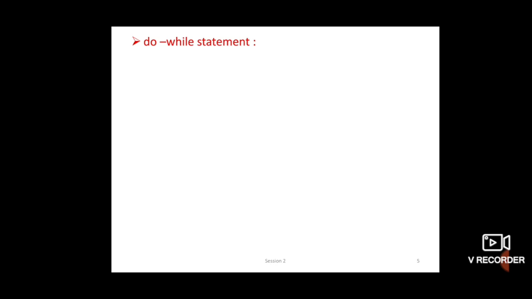In loop structure, first is the do while statement. The do while statement is an exit control loop. Based on a condition, the control is transferred back to a particular point in the program. Now see how, see the syntax: do, after do begin is there, then statement 1 is executed, end is there, and then finally the while condition is checked.